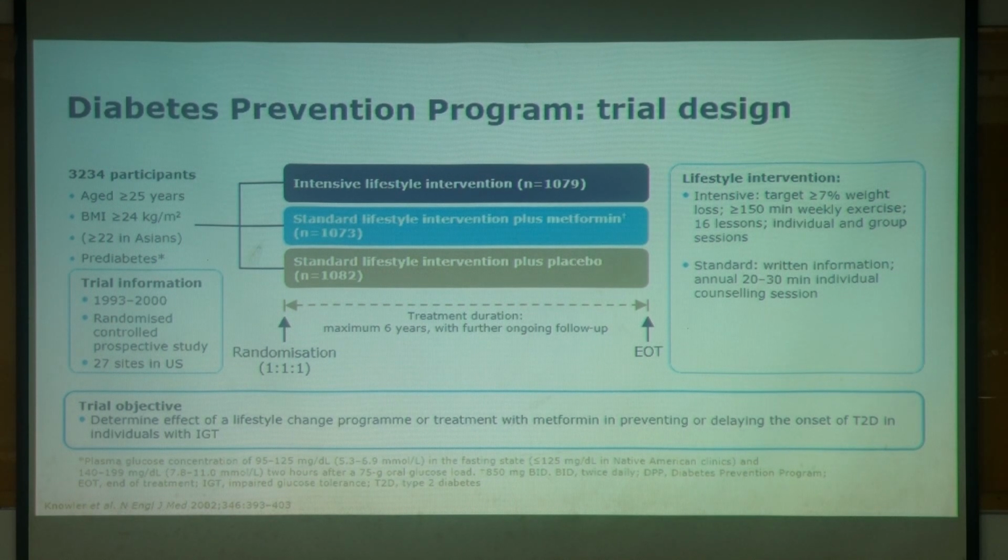So you have on one arm the intensive lifestyle intervention, 1079 subjects, and in the other arm standard lifestyle intervention plus metformin, 1073 subjects, and the third arm had standard lifestyle intervention plus placebo, 1080, almost equipoised.